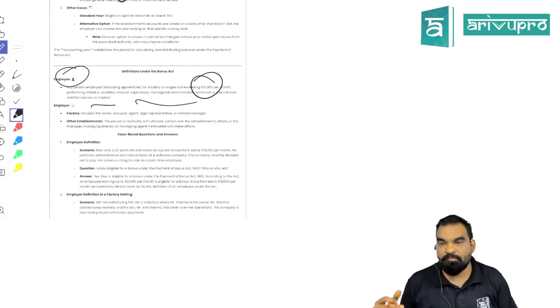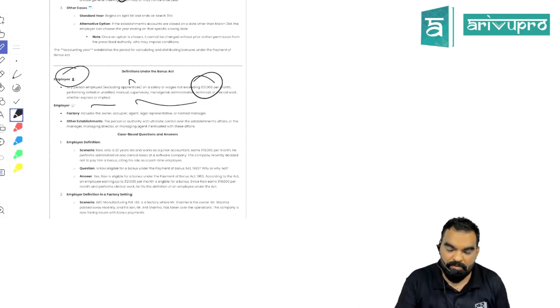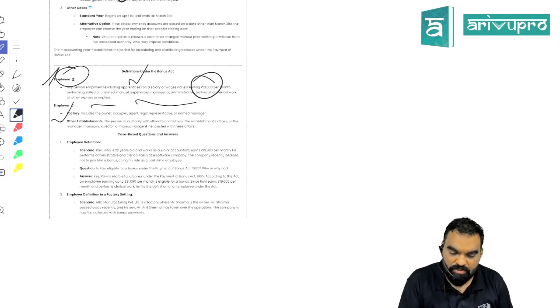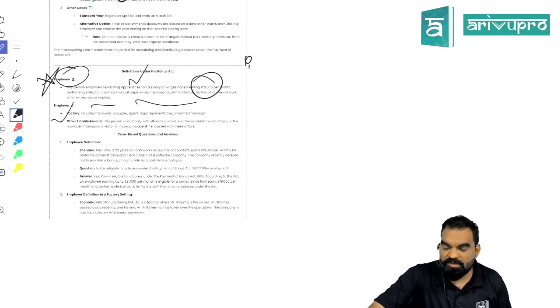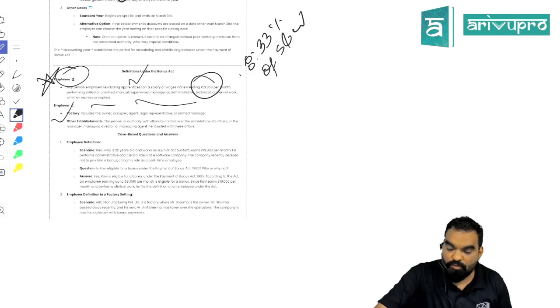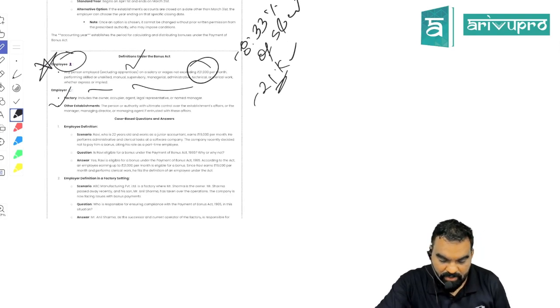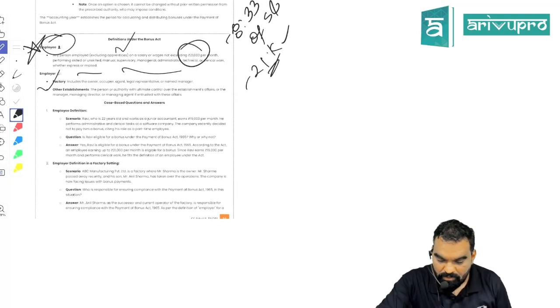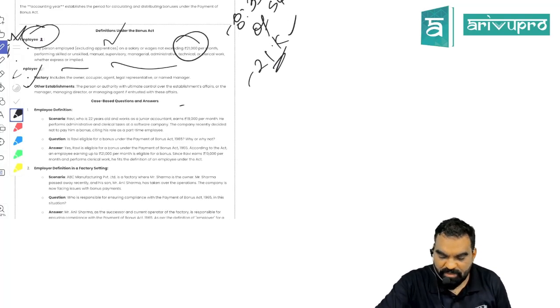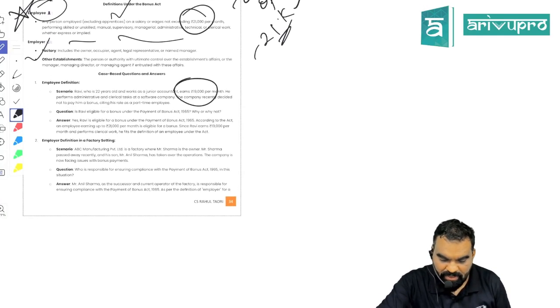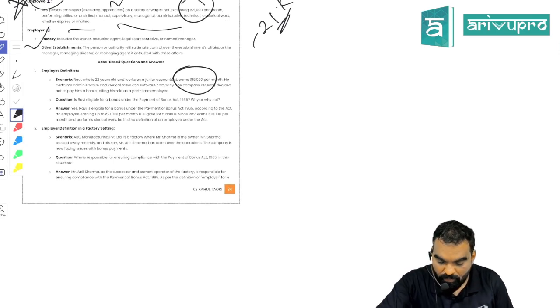Others may or may not be covered by the establishment. It is totally based on the establishment, and an apprentice is not at all an employee. Got my point, students? So what is the minimum bonus? That is 8.33% of salary and wages. And who would be eligible? Whose salary is 20K per month, not more than that, right? If your salary is 19,000 per month, you will get the bonus, right?